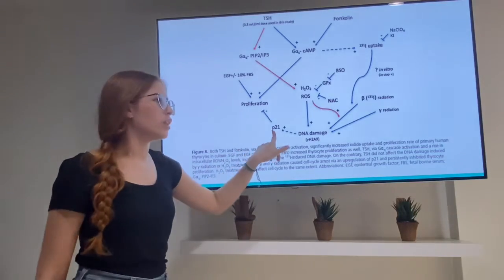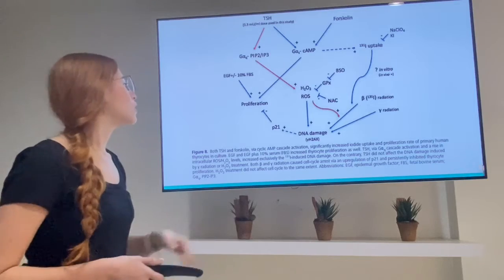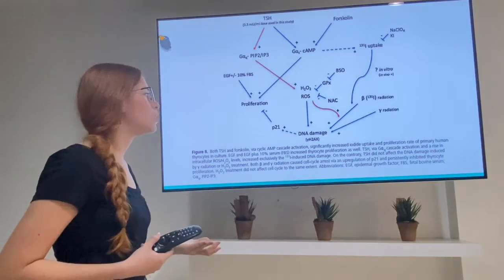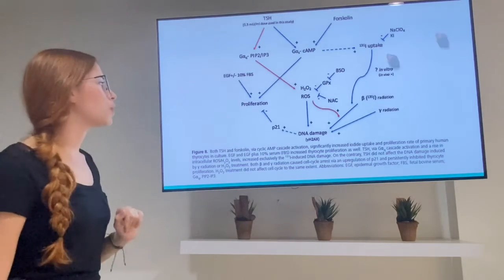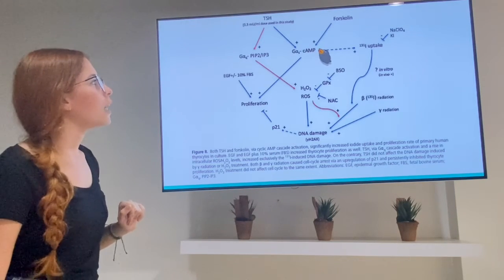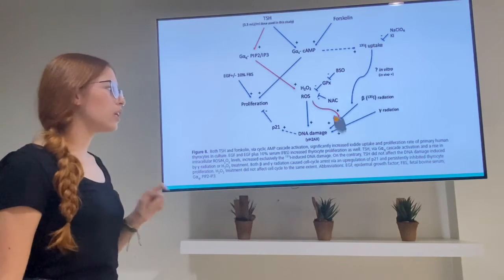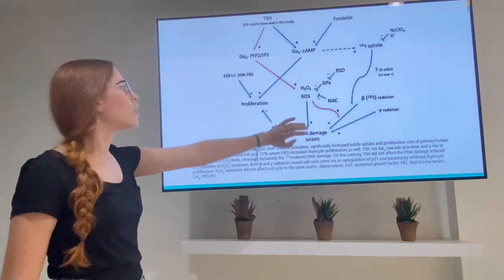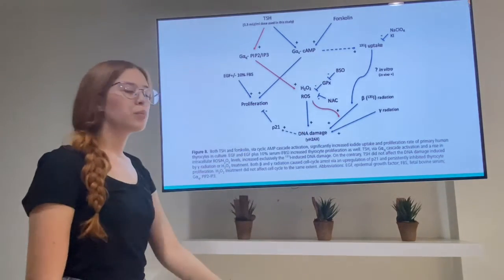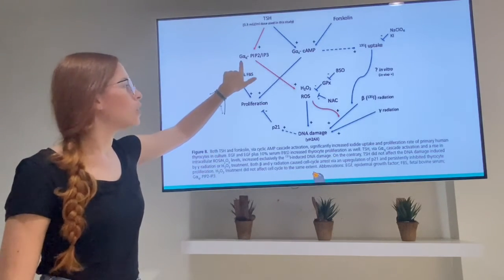The P21 protein is a protein that can measure the levels of cellular division and can inhibit the proliferation. And we also have that cyclic AMP increases iodide uptake, and this, with beta and gamma radiation, can cause DNA damage. We have to remember that NAC is an antioxidant that can inhibit the effect of TSH in Gq.